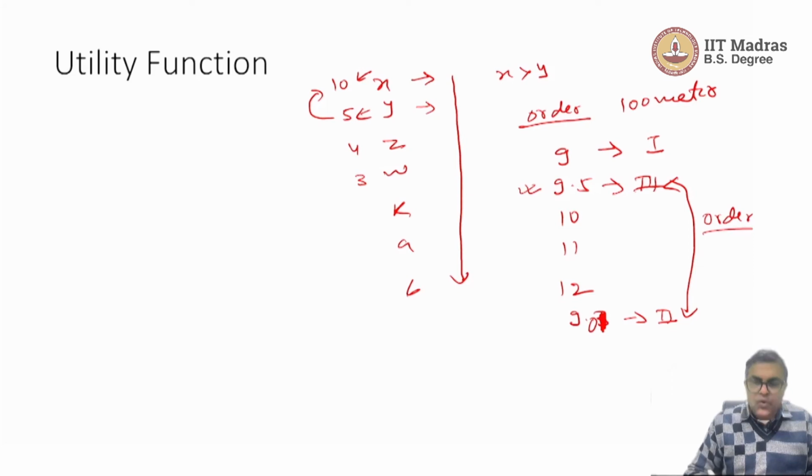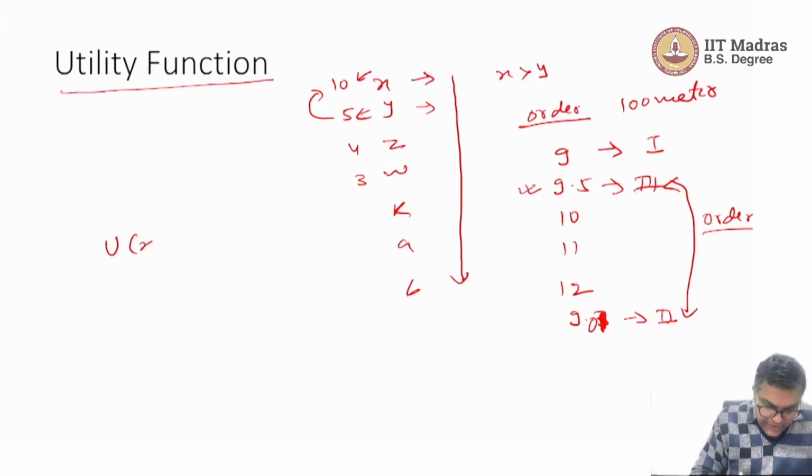And this order can be associated with numbers. So rather than talking in terms of bundles, each time looking at all the comparisons, we can simply look at the associated number and compare the bundles. So we are assigning a number to each bundle. We can have a utility function, u of x is greater than or equal to u of y. Of course, we are taking two bundles.